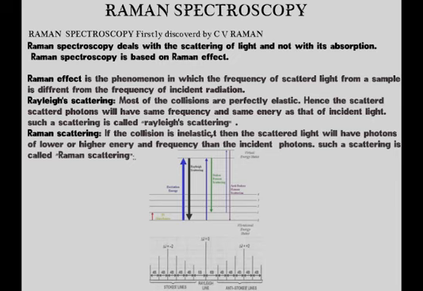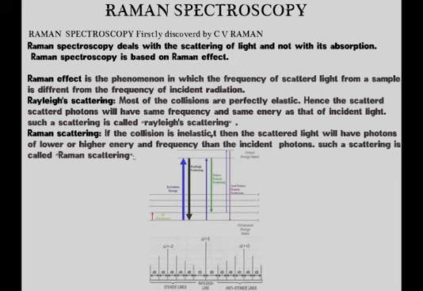What is the Raman effect? According to the definition, the Raman effect is a phenomenon in which the frequency of scattered light from a sample is different from the frequency of incident radiation. It explains that when certain light, maybe UV or visible or any other light, is incident on a sample, it will get scattered. The frequency of the light incident on the sample differs from the frequency of the light which gets scattered. This is what is known as the Raman effect.